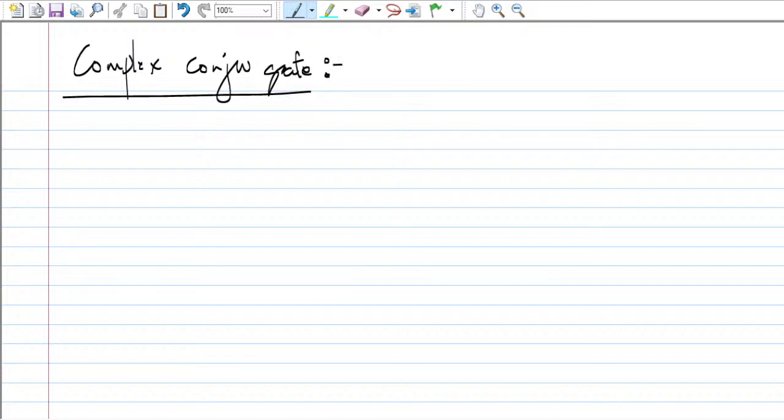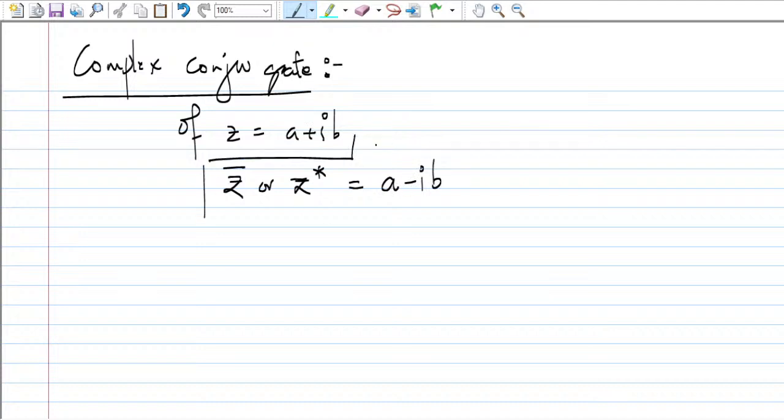Basically, if any complex number is given and you take its complex conjugate, the complex conjugate of z equal to a plus iota b is defined as z bar, or z star, whatever you want to call it. If you take the conjugate of a plus iota b, the real part is going to be the same, but the imaginary part will change its sign, so iota b becomes minus iota b. This is known as the complex conjugate of z.